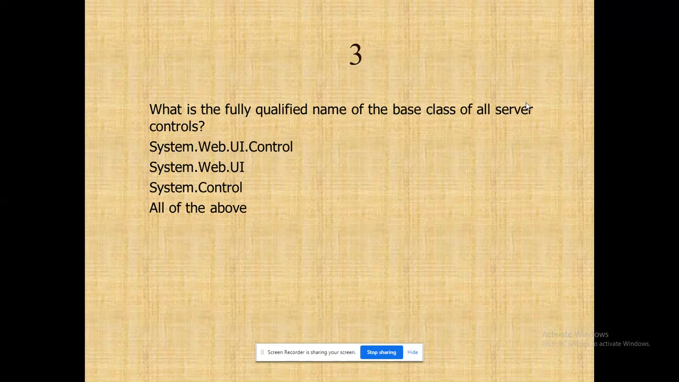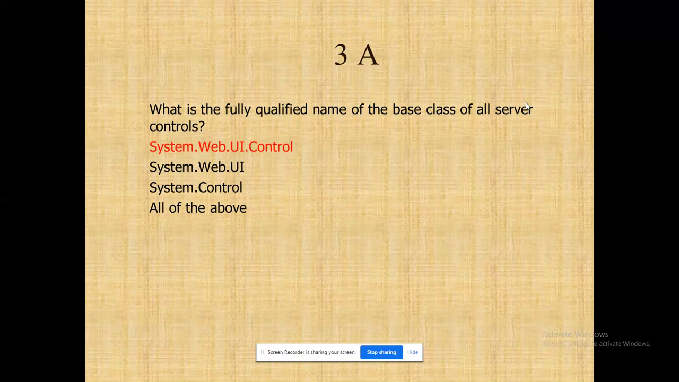Third question. I think this is a question not only from ASP.NET, even the people who are familiar with C# know about this. What is the fully qualified name of the base class of all server controls? All server controls, right? They are asking for the base class. What would be the base class? They have given 4 options. So server controls means they are talking about all the UI controls only. So ultimately, the option would be system.web.ui.control. So this is the thing that we have to use.